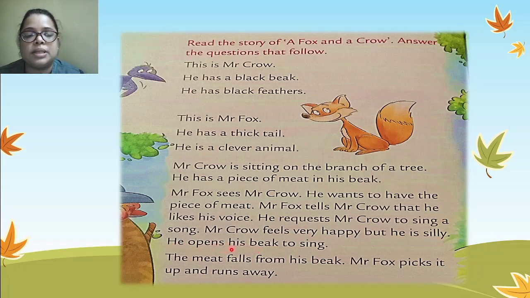He opens his beak to sing. The meat falls from his beak. Mr. Fox picks it up and runs away.